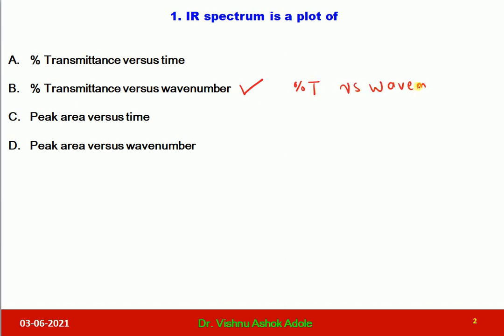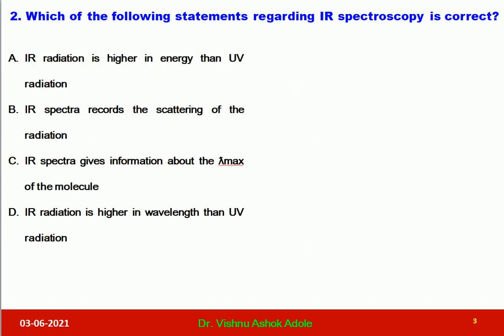Dear students, the wave number is recorded in reciprocal centimeter. Another important thing regarding IR spectrum is, in the IR spectrum we get inverted peaks. It is exactly opposite to the UV spectrum. Let us go for question number 2.